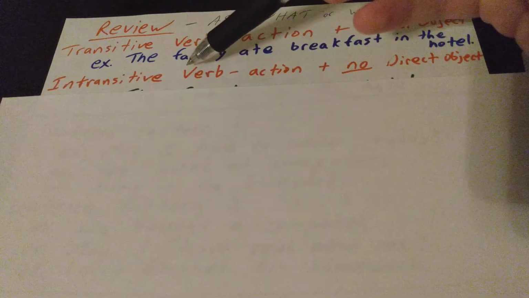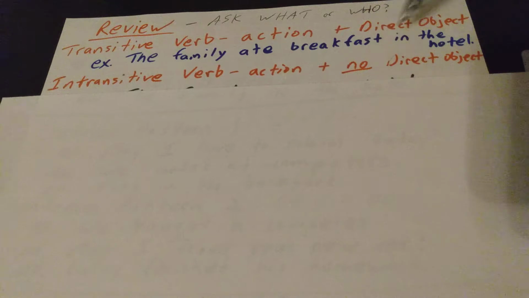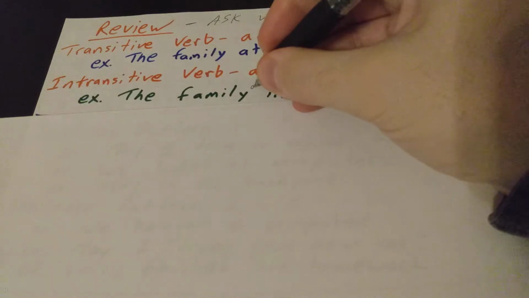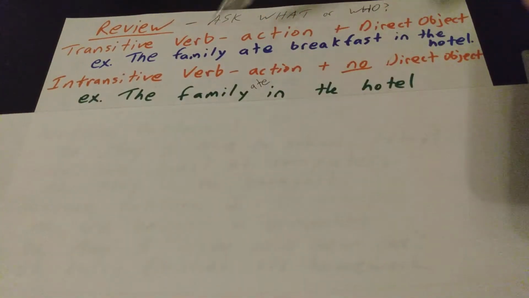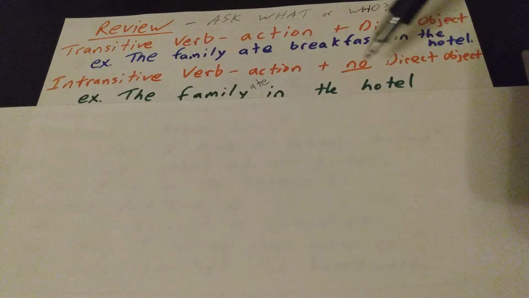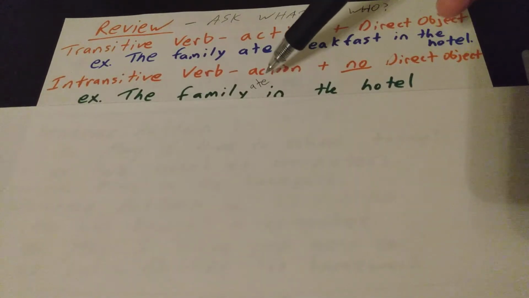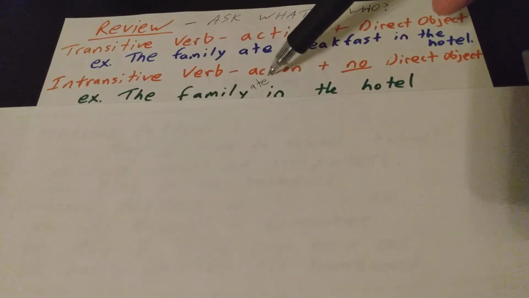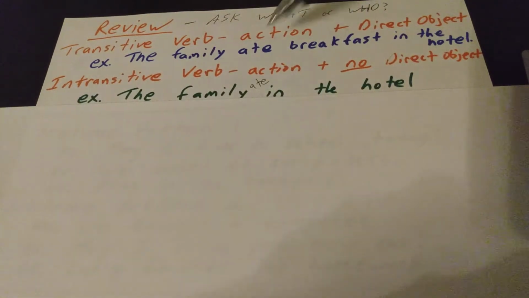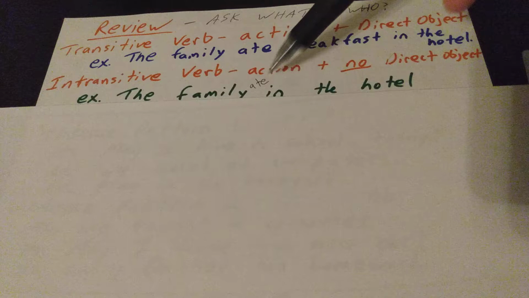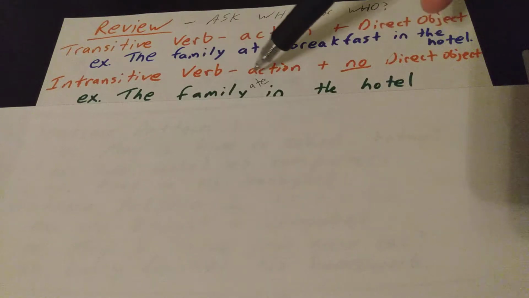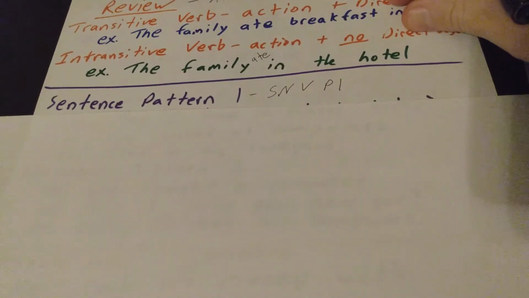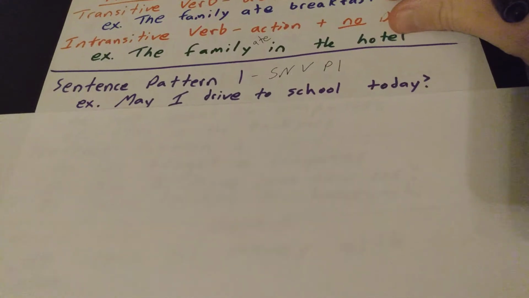The other one is an intransitive verb, which has an action and no direct object. So for example, the family ate in the hotel. Well, does it say what the family ate? No, it does not. So because we cannot answer what the family ate, there is no direct object, which means that is an intransitive verb. Okay? All right.